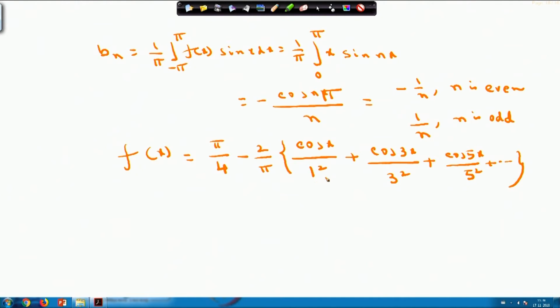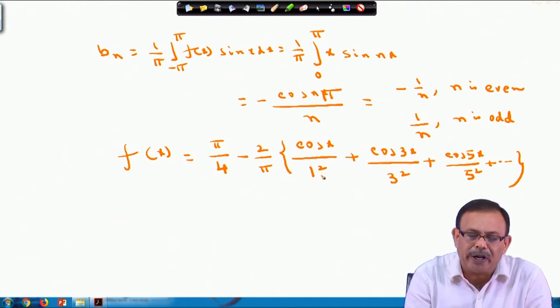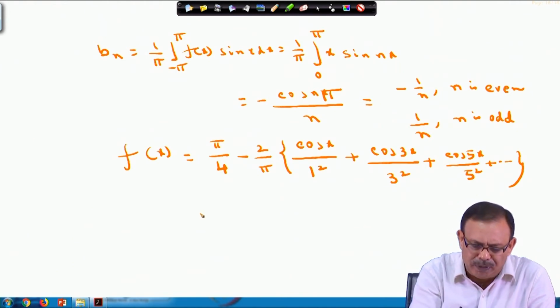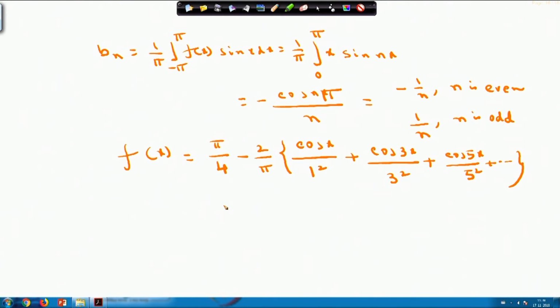Please note that a n is 0 whenever n is even. Therefore, even terms of cos will vanish, only the odd terms will be there. Similarly here you can obtain plus the sin terms, which alternate: sin x by 1 minus sin 2 x by 2.